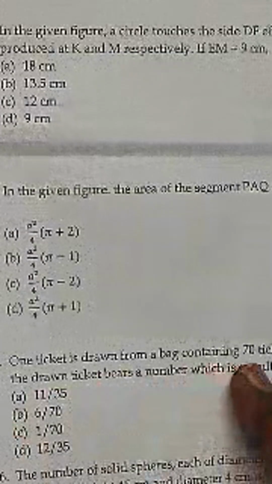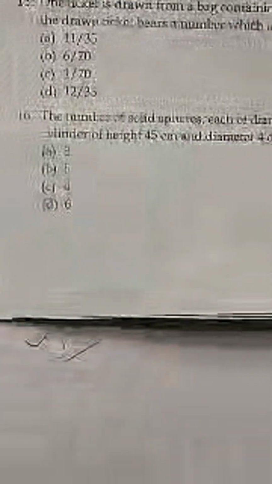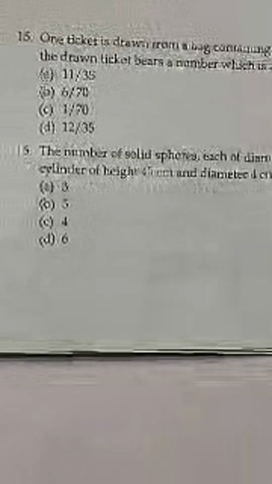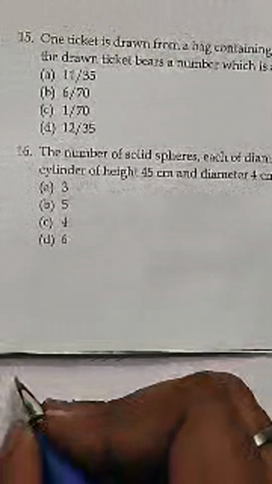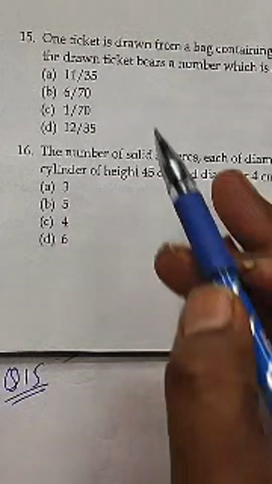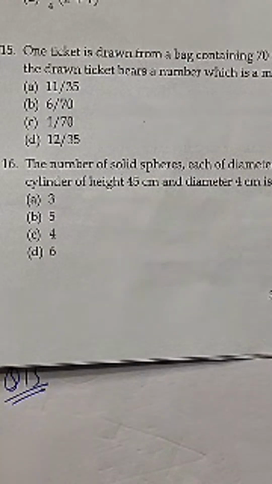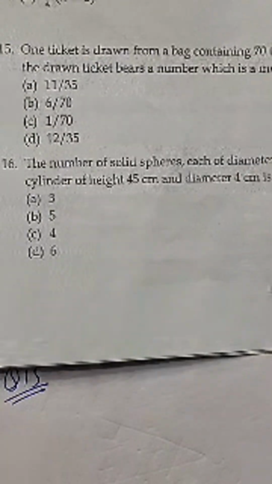One ticket is drawn from a bag containing 70 tickets, numbered 1 to 70. I'm taking question number 15 over here. As per my sheet, it's given that one ticket is drawn from a bag containing 70 tickets.